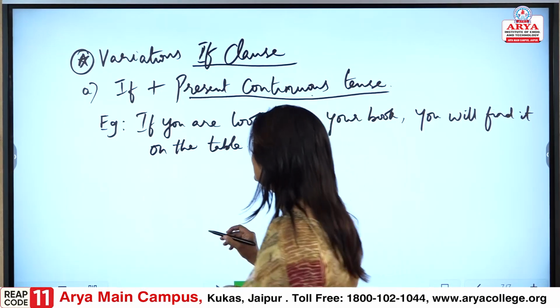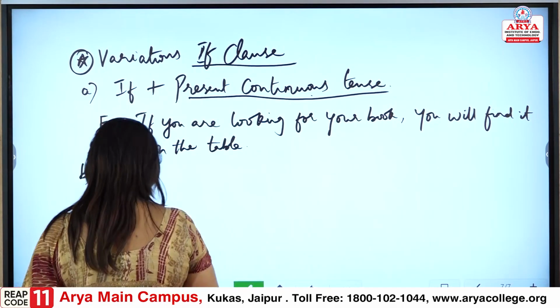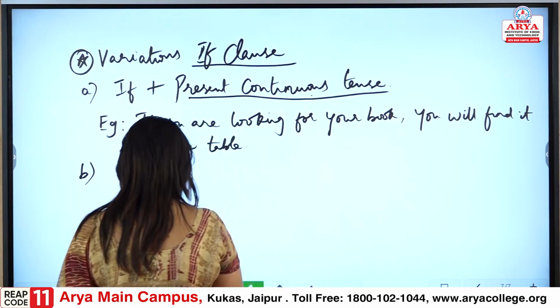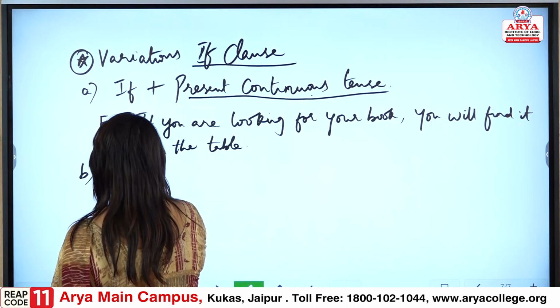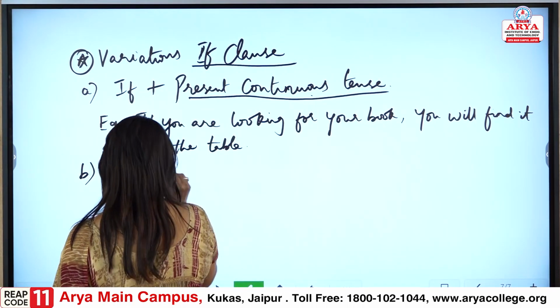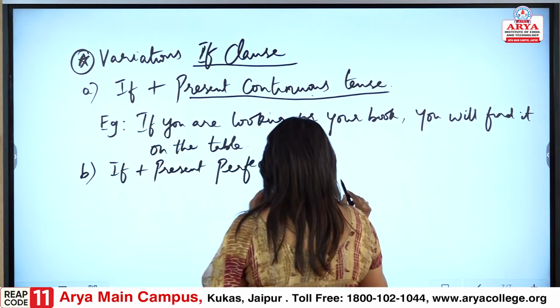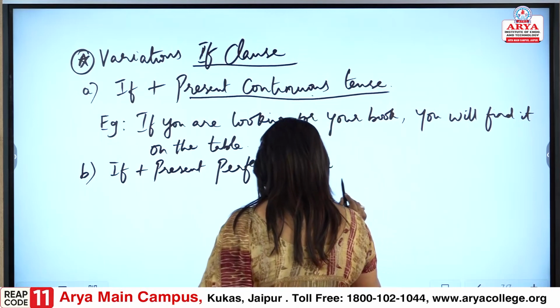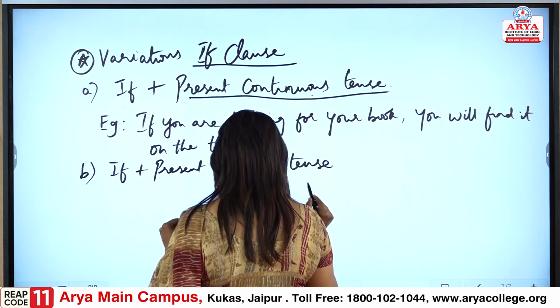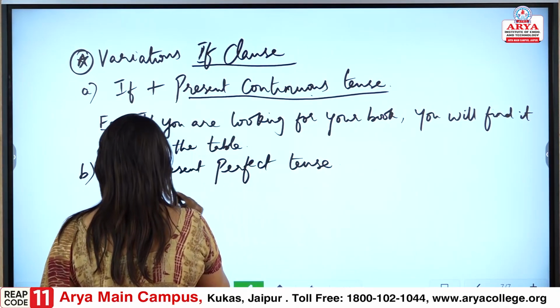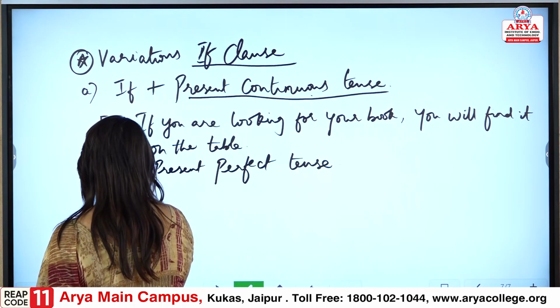Fine, next let me tell you about the next condition. Okay, if plus present perfect tense. Fine, so again let me share an example.